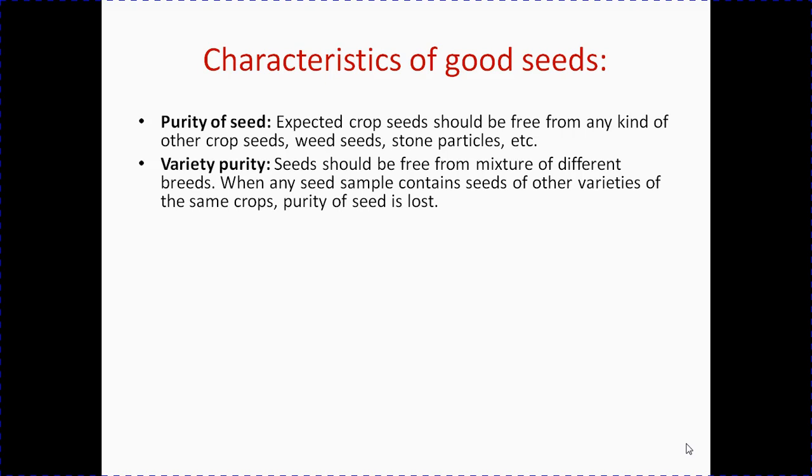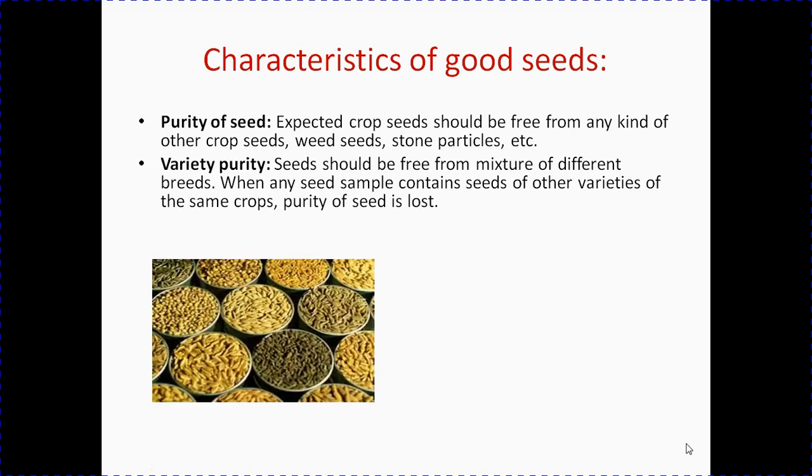We know the same crop can have many varieties or breeds, such as Nazirshail rice and Binashail rice, which are two varieties of rice. Look at this picture. This picture shows you the different varieties of rice crops.